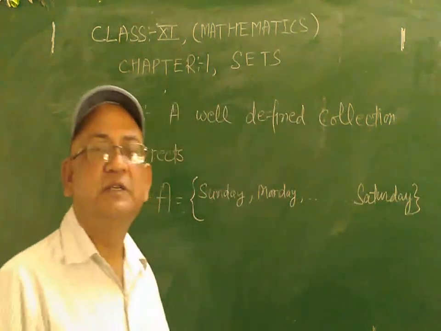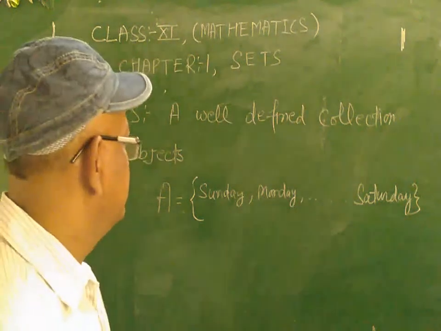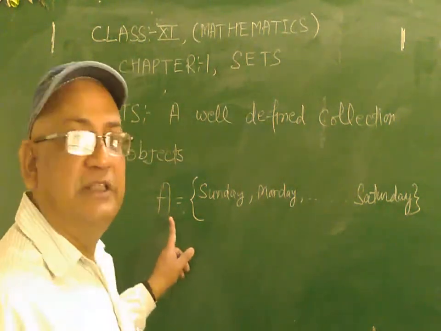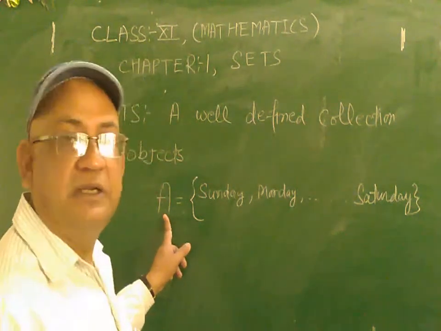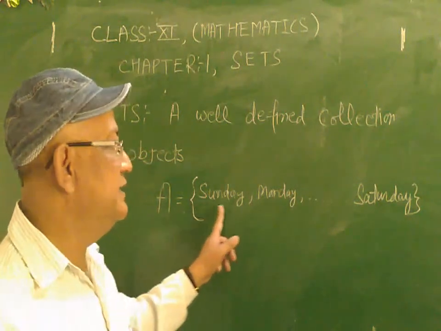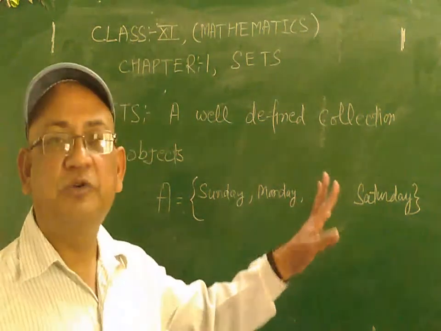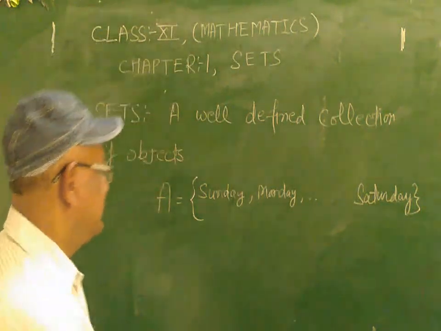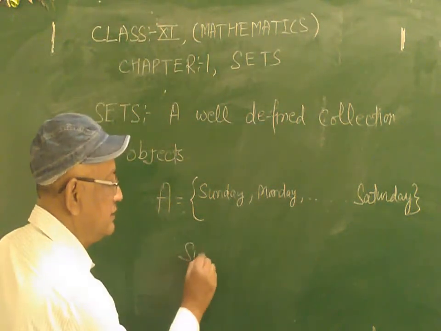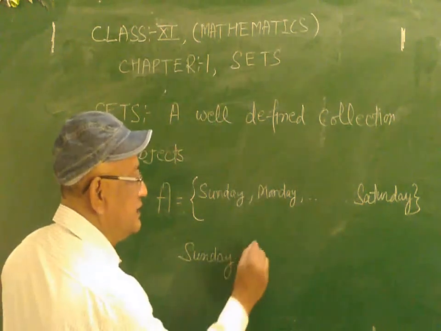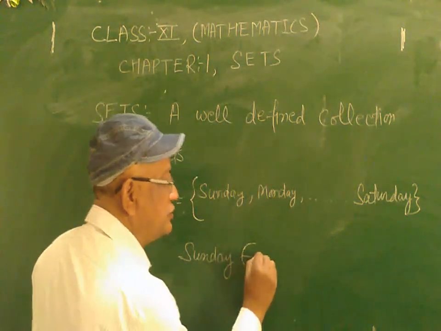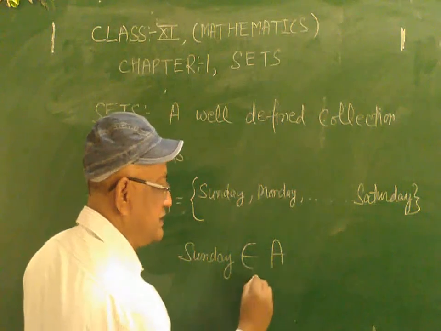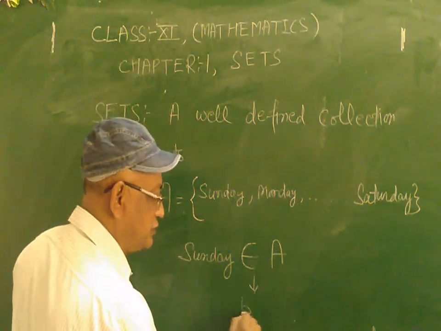Sets will always be written in capital letters, and these, Sunday, Monday, Tuesday up to Saturday, are called the elements. You must write Sunday, this is the sign of belongs to, set A.